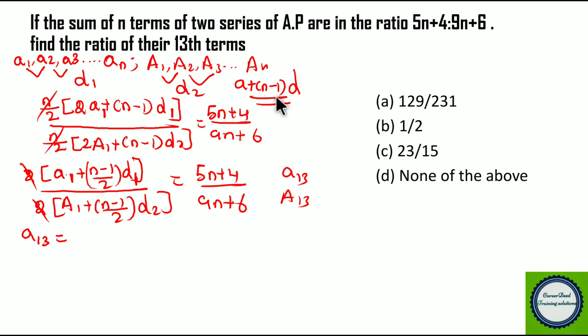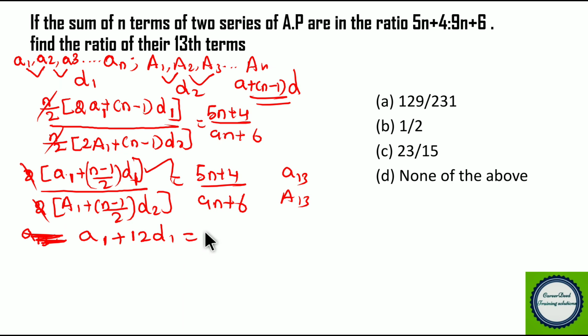So this is the formula to find the nth term. Here the 13th term, a13, is equivalent to t13, which is a1 plus (n minus 1), that is 13 minus 1 is 12, into the difference d1, right? Now if you found the n value, you can easily find the ratio of the 13th term. So you can compare a1 plus 12 d1 with